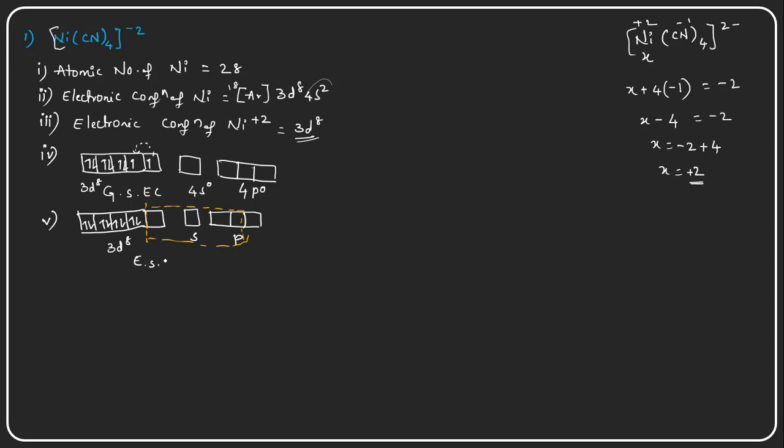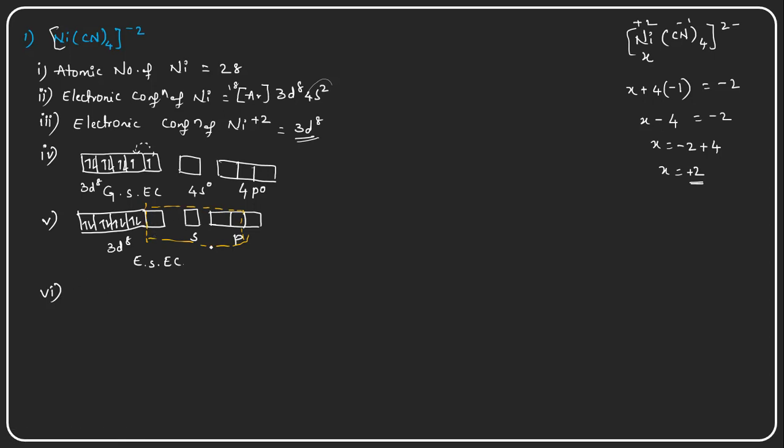Excited state electronic configuration of the nickel +2 ion, and in the nickel +2 ion hybridization is taking place. So what will be the hybridization? How many orbitals is it utilizing to accommodate the 4 pairs from the cyanide ions?